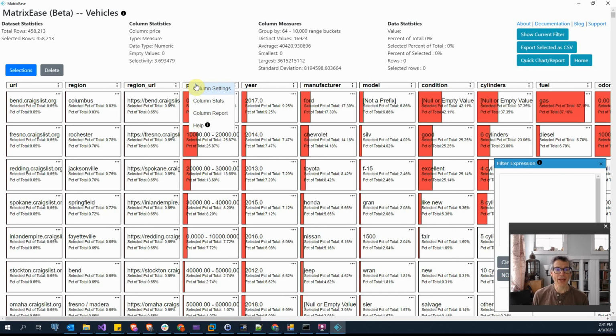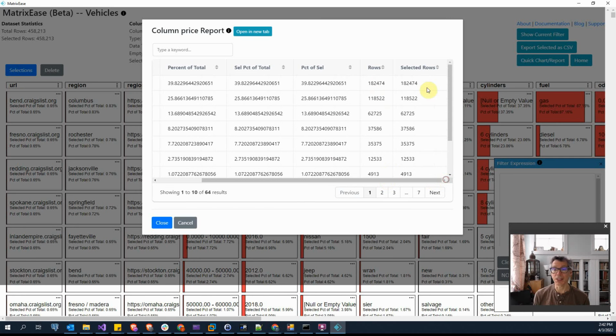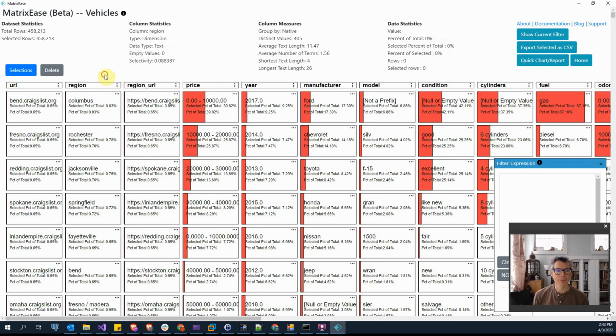For each column there are 3 actions available: column settings, column stats, and column reports. I'll review column report first to review an overview, as that is the same for all column types. A column report basically gives you a breakdown of the buckets that it was made and the percentage of each bucket, the selected percentage of each bucket, the percentage of selected of each bucket, the rows and selected cells for that one bucket.